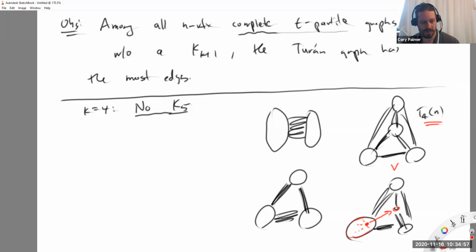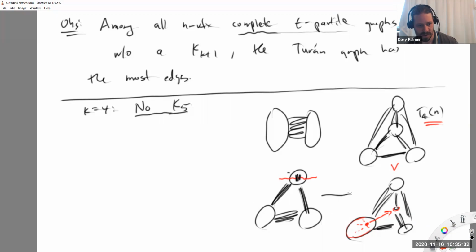Now, what about this one here? What if I have 3 classes? Well, what can you do with 3 classes to increase the number of edges and not get a clique of K5? You can just split a class. Let's just split that class in half there and then pretend this is actually 2 classes and add all the edges here. Add all the edges here and then all the edges from the top new class. The top class is the new one. Oh, actually, those are already there. Sorry, those edges are already present between those 2 there. So I just added a bunch of edges between those 2 classes.